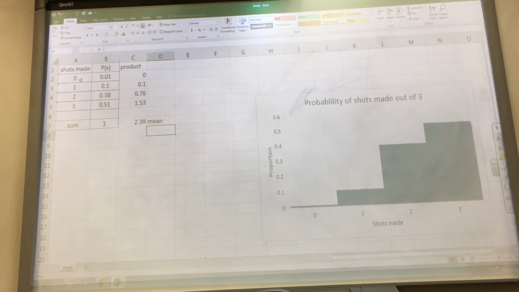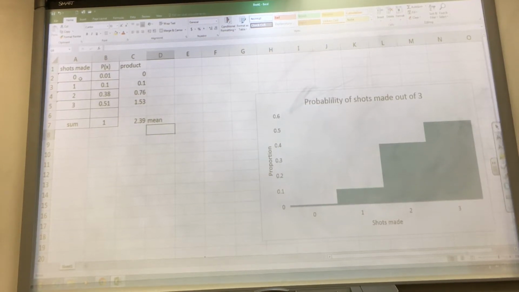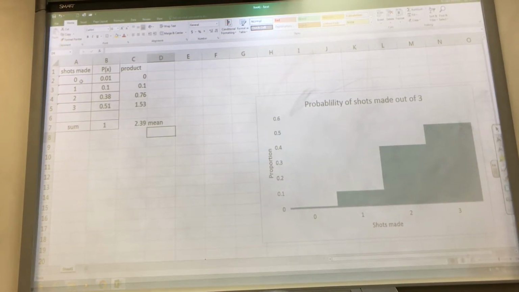Alright. So, if I know my mean, what else do you think I should be able to figure out? Standard deviation. Okay? So, here's the formula I'm going to give to you. I'm going to actually give it to you as the variance though.